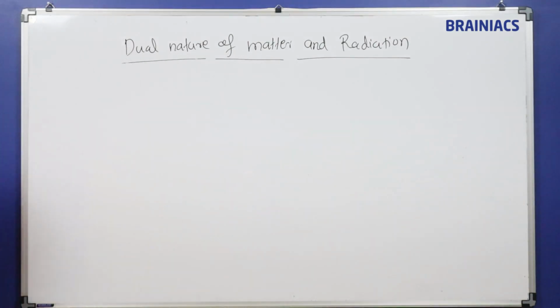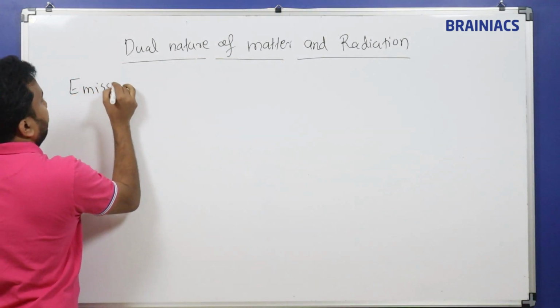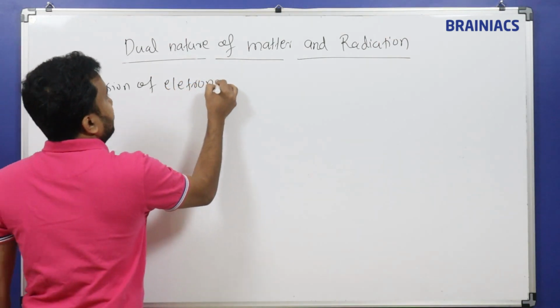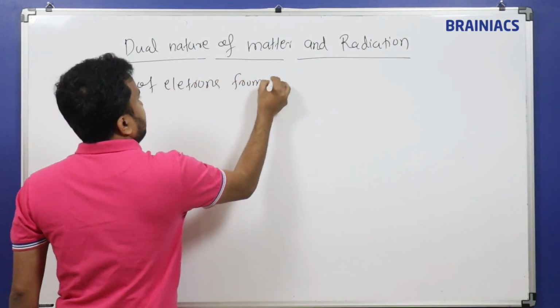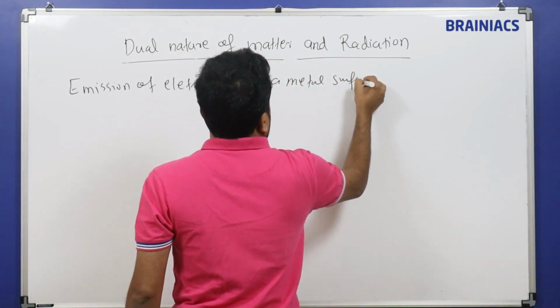Please write the next heading: emission of electrons from a metal surface.